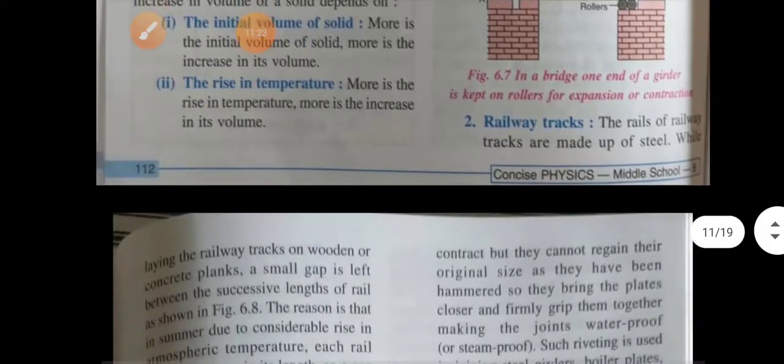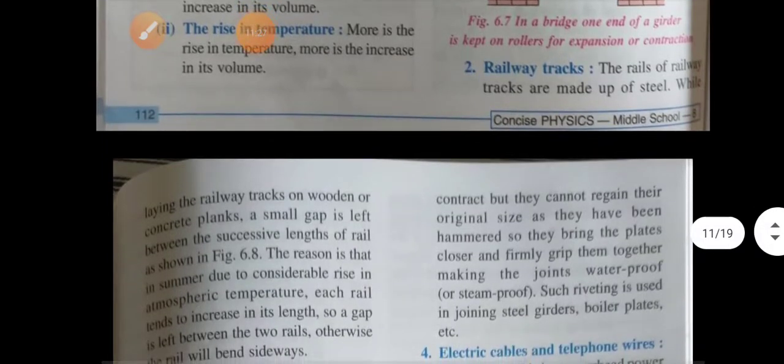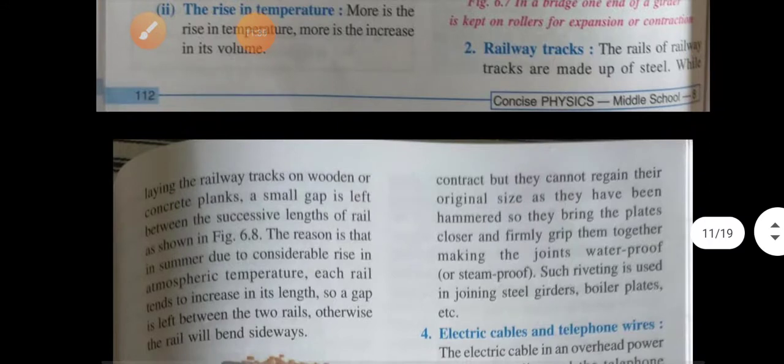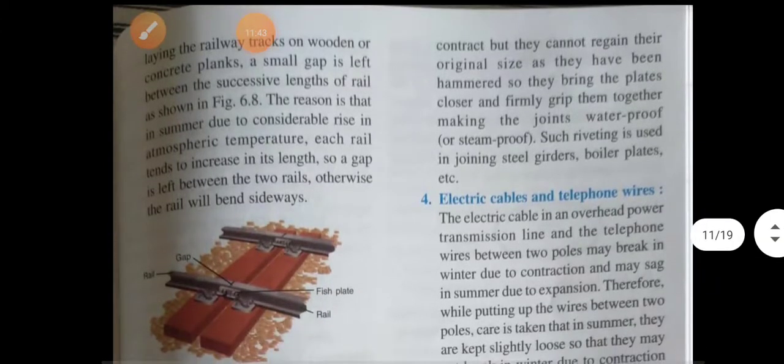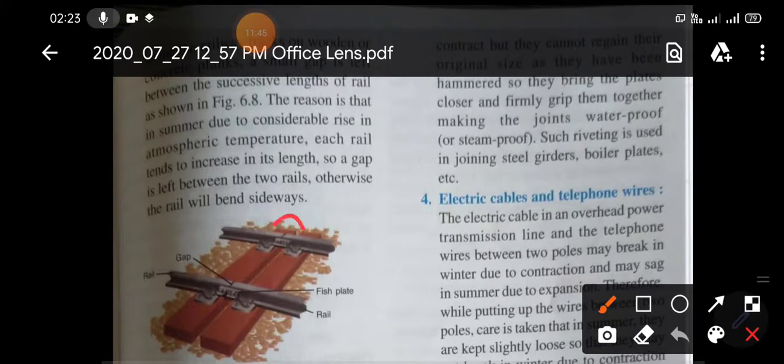Now the second point is railway tracks. While laying down railway tracks on wooden or concrete planks, a small gap is left between the successive lengths of rails. Why is a small gap left? For the same reason: in summer, this metal, steel or iron, will expand.